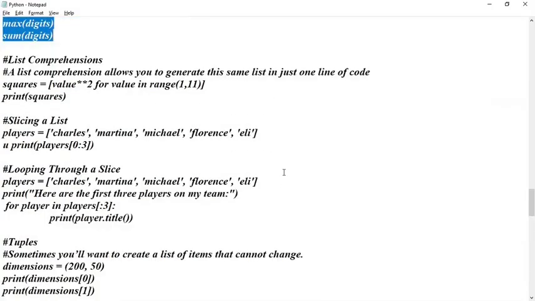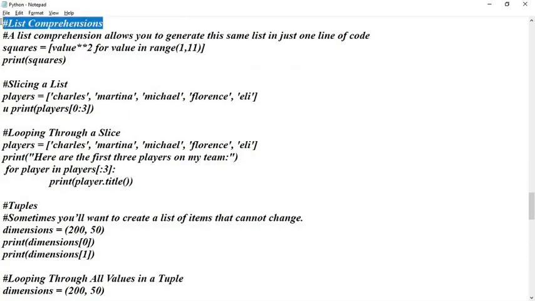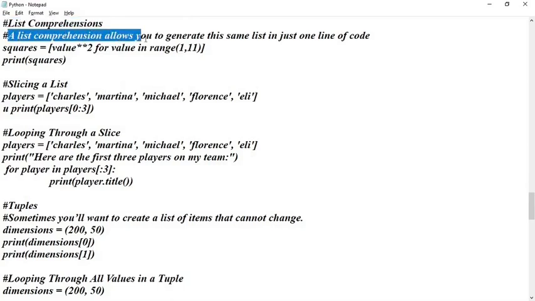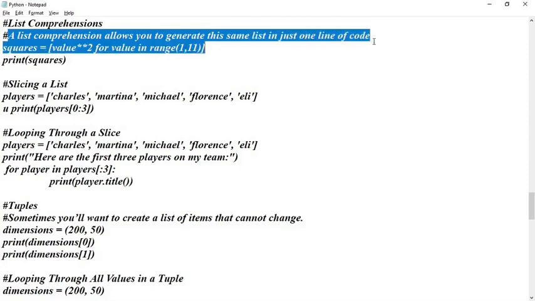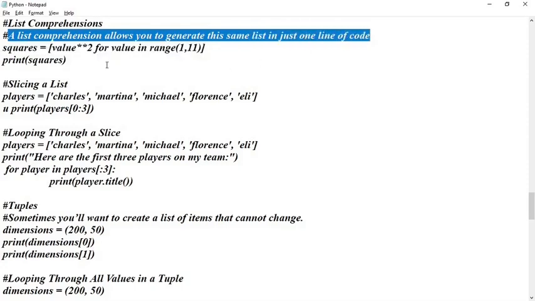Okay, then there is a concept called list comprehension. I think you remember in your Python programming this was there. List comprehension allows you to generate a list in just one line of code.